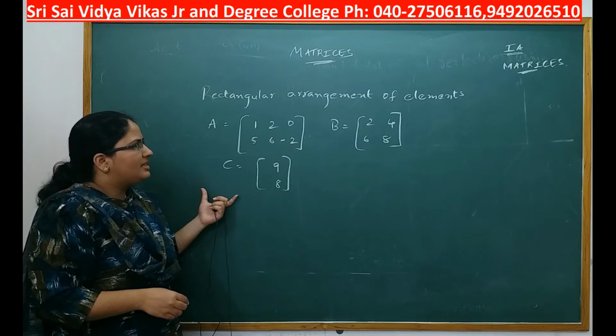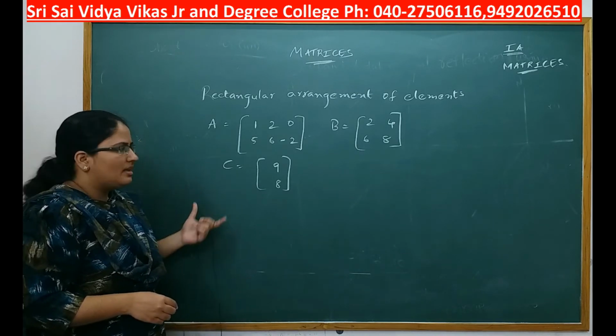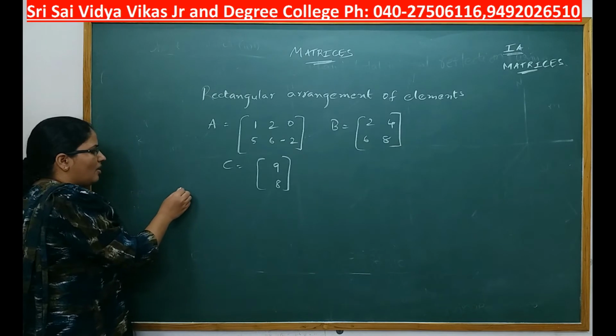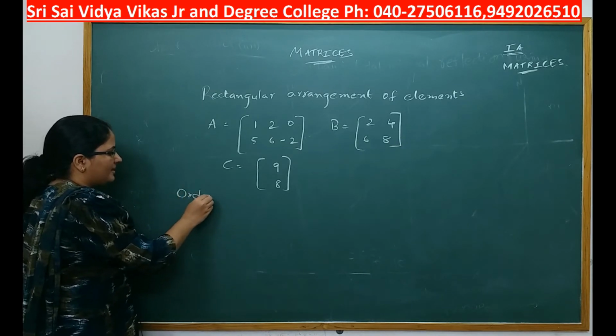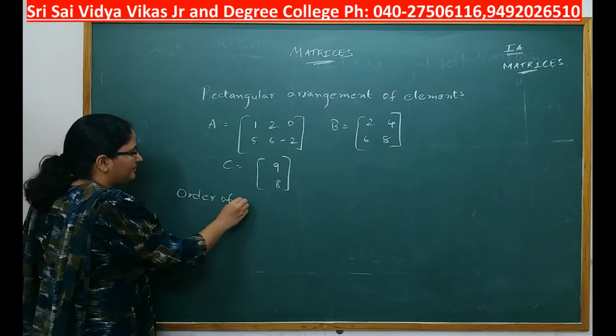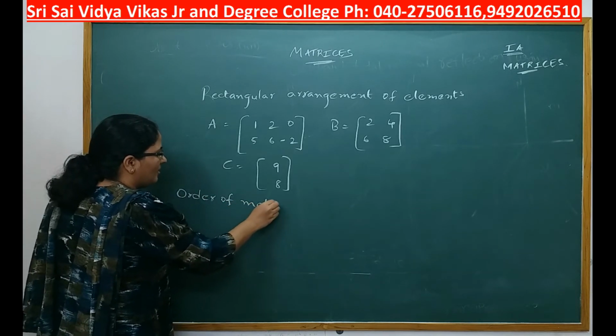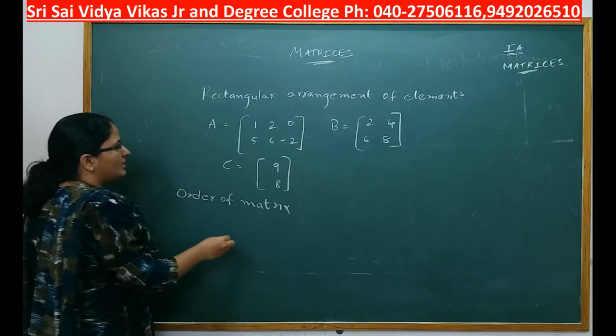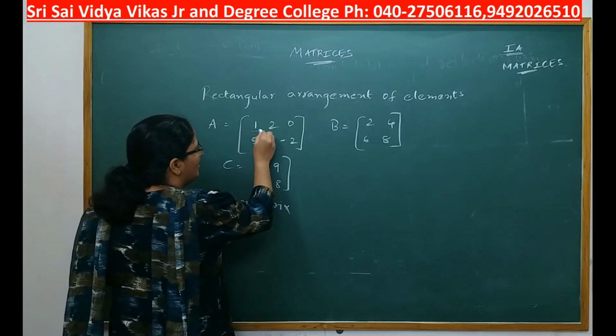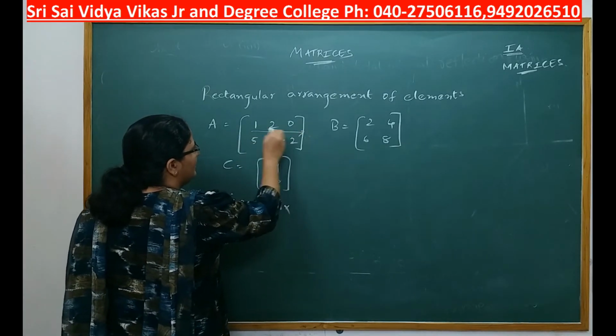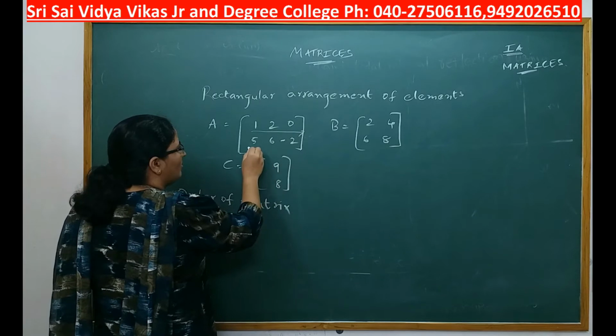The very first definition you have in matrix is about order of matrix. Now, the elements along a horizontal line belong to one row.